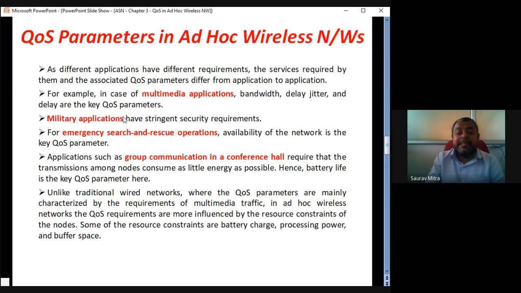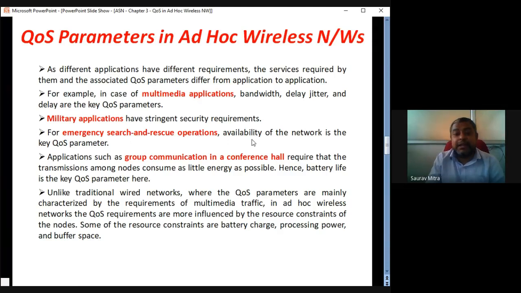Delay jitter is nothing but variation in the delay. That is actually the main parameter. In military applications, security is the highest quality of service parameter. So anything may happen, but security should not be breached. That is actually the highest QoS you can offer for military applications.